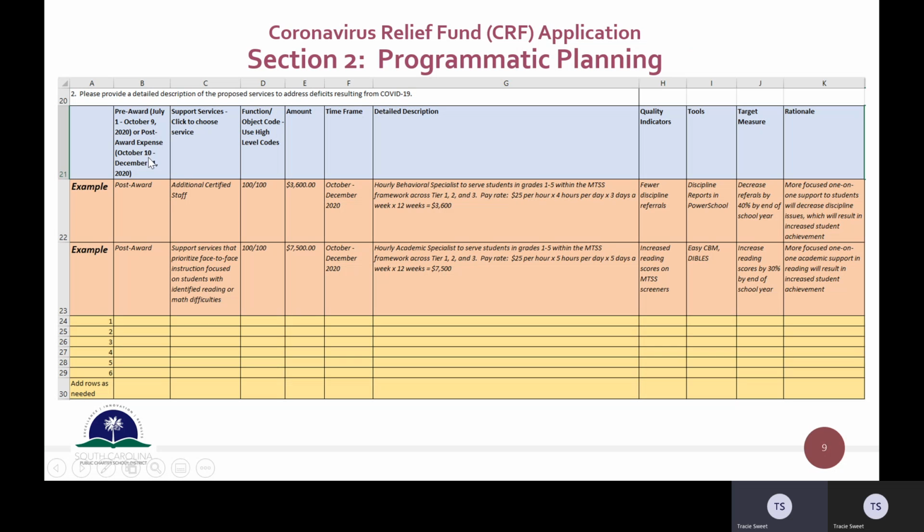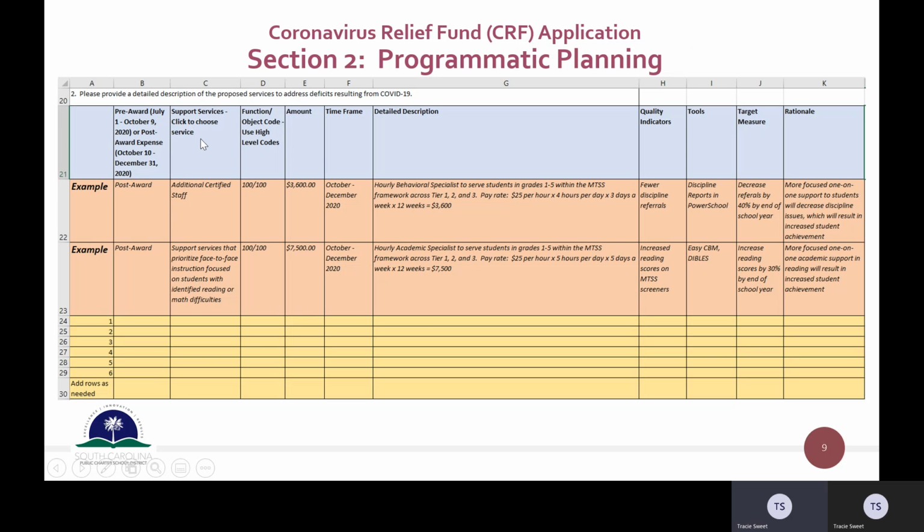Under column B, you're going to list whether it's a pre-award or a post-award. So again, those pre-awards are any expenses from July 1st through October 9th. And the post-award expenses are those from October 10th through December 1st. So you will have a drop-down menu in your application here where you can click on either post-award or pre-award.